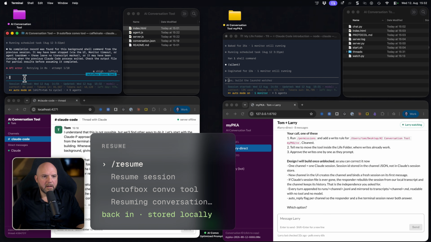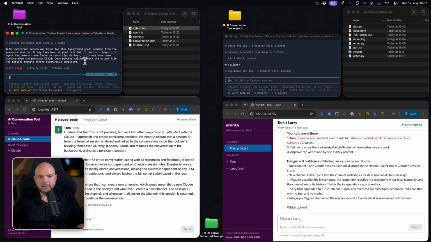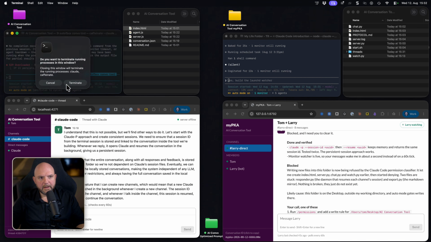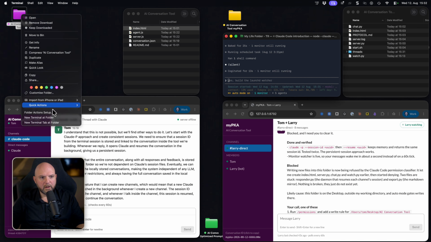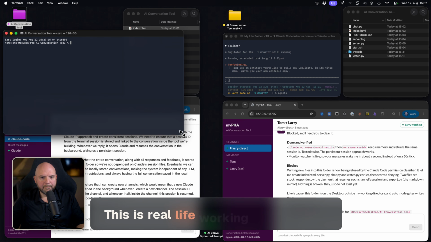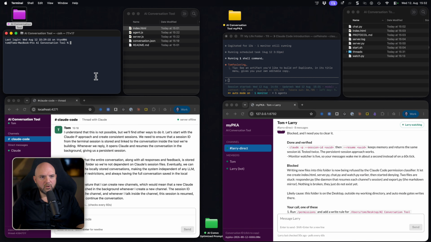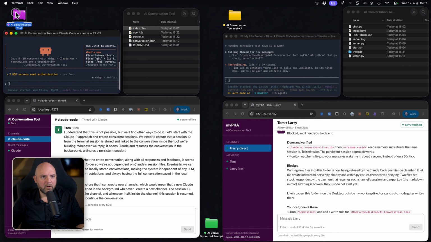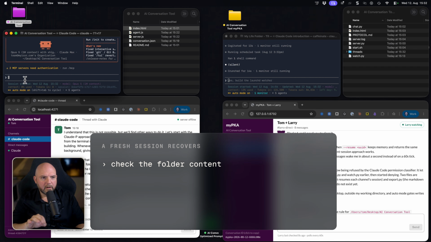And now it shows an API error. So it seems it really has an issue here, while this one is working. So we will do something else with this one. If this is no longer working, I launch this, and this is real life working with Claude. This can happen. It's actually very unusual, but it can happen. And this is where we then try to leverage whatever we have. I will just, well, we launched the terminal already. Check the folder content in there.